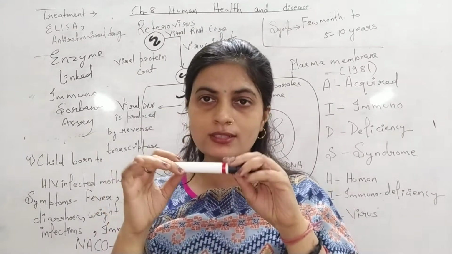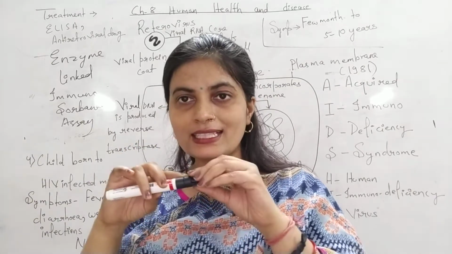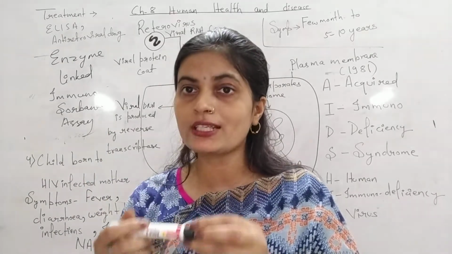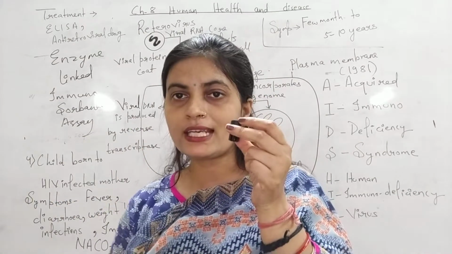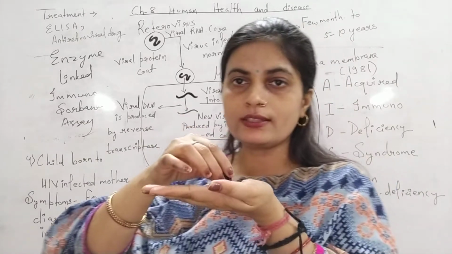Suppose person's blood sample is taken. From that antigen is separated. Antigen means viral structure. Here it is. Viral structure, it can be protein, its genome, anything which is separated. It has been taken, and what has been done with this? It has just been kept over a surface.